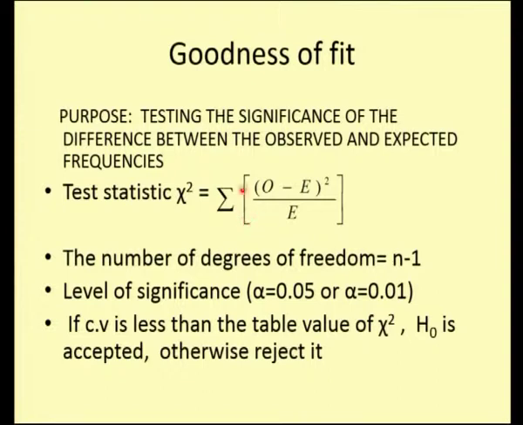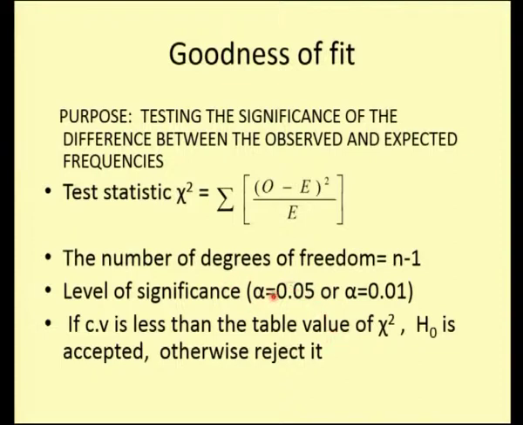As I told you, the chi-squared statistic is always the summation of (O minus E) the whole square divided by E, where O is the observed frequencies and E is the expected frequencies, and the degree of freedom is n minus 1. You can fix your level of significance, which is 0.05, or it could be the 1% level, that is 0.01.